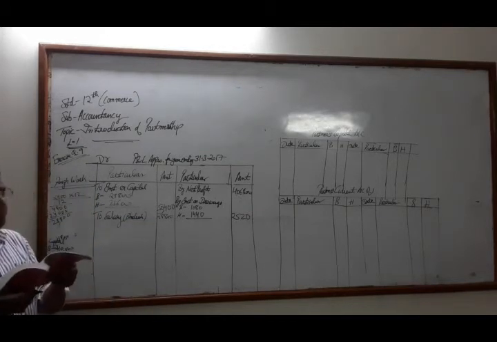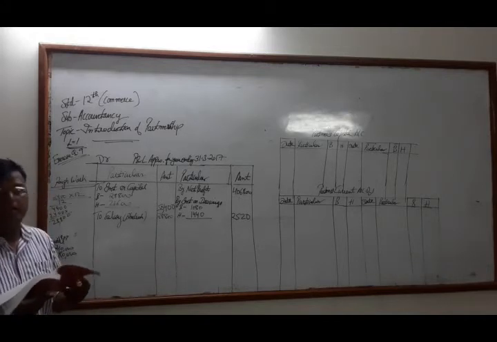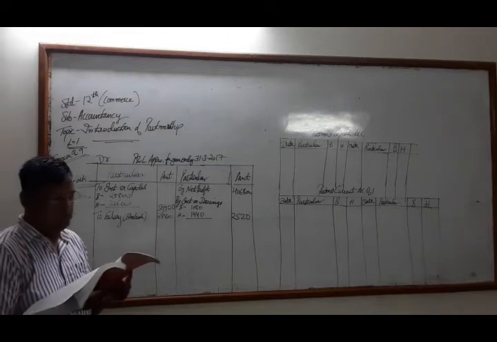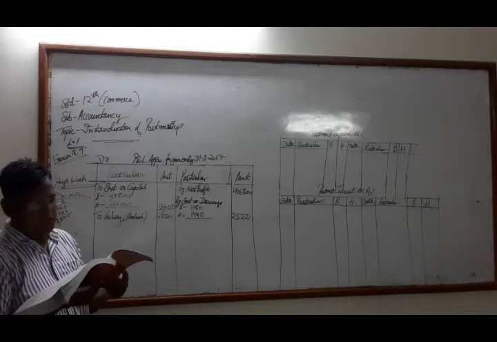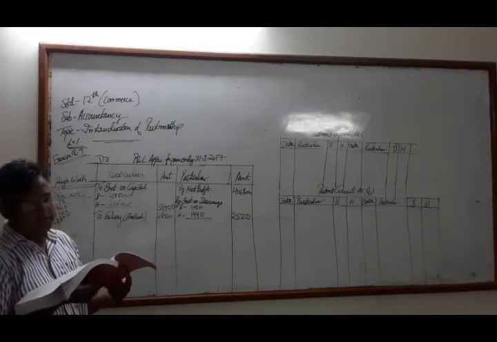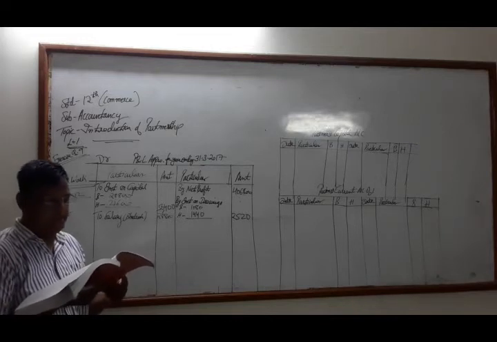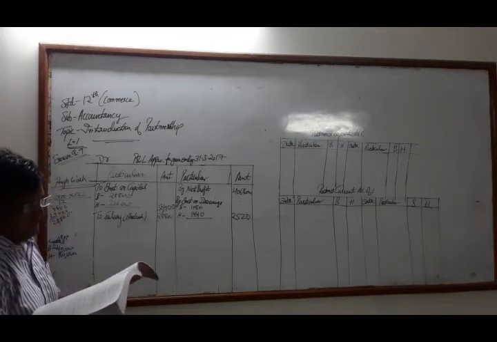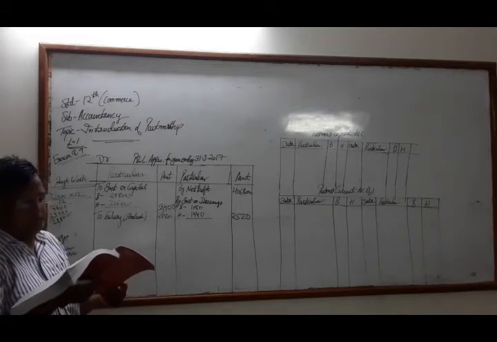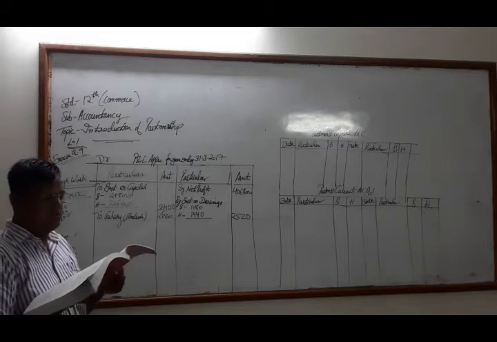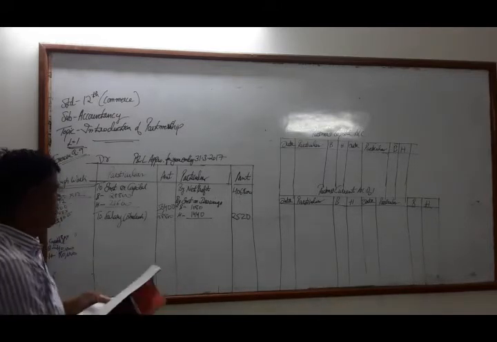Then afterward, one thing remains: we had seen interest on the opening balance of current account. Hiral has a 24,000 rupees debit balance and Bhadresh has a 36,000 rupees credit balance. First of all, Hiral's 24,000 rupees debit balance, and interest on partner's current account is at 10%, which means 2,400.